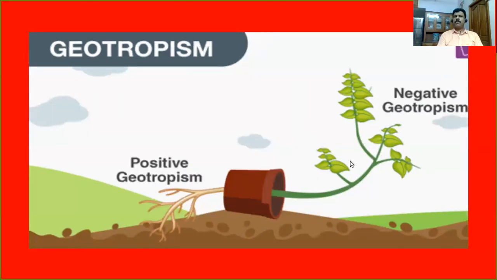Second one is called geotropism. What is called geotropism? The movement of plant parts in response to the stimulus of gravity. As you know, the root of a plant always moves towards the direction of gravity. So they are showing positive geotropism. But you think about the shoot of a plant, it always moves away from the direction of stimulus. Here, the stimulus is gravity. So the shoot of a plant is always showing negative geotropism.